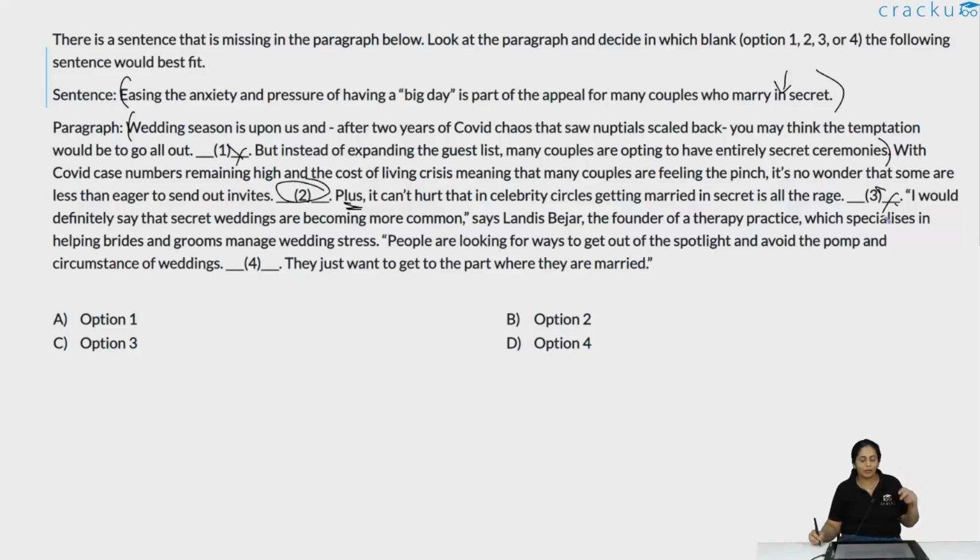Then we have the quote of somebody who is a therapist who specializes in helping brides. She is giving one quote saying that people are looking to go out of the spotlight and avoid the pomp and circumstance of weddings. They don't want to do all that stuff. What they want is just to get to the point where they are married. So there is no point in putting in easing the anxiety of having the big day. It won't make sense here, because the person quoting Landis Bejar is basically saying people don't want to do this, people just want to do this. Both of these sentences are related to each other. So 4 is also not a good blank. The only good blank is option 2. So the correct option to choose is option 2.